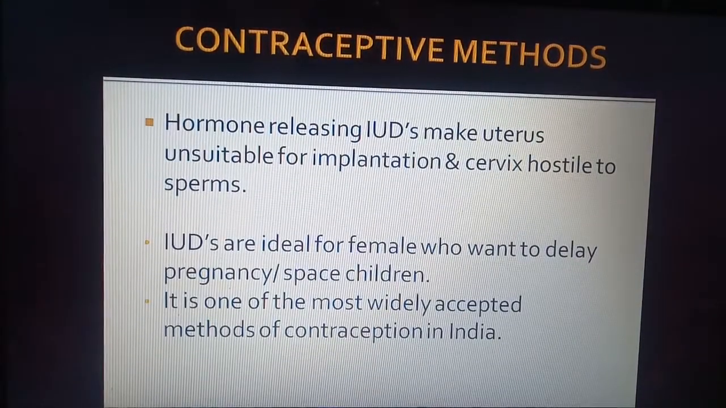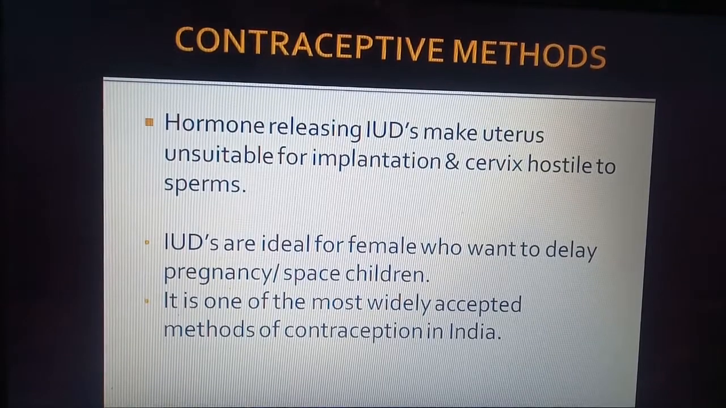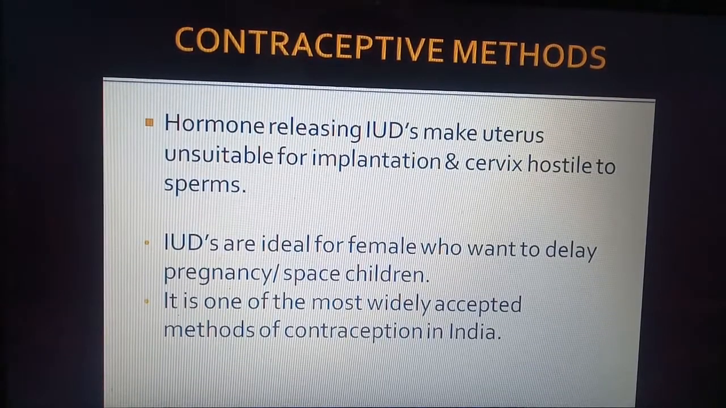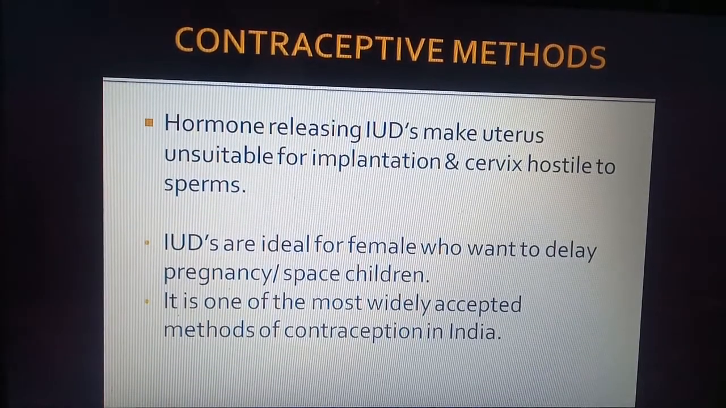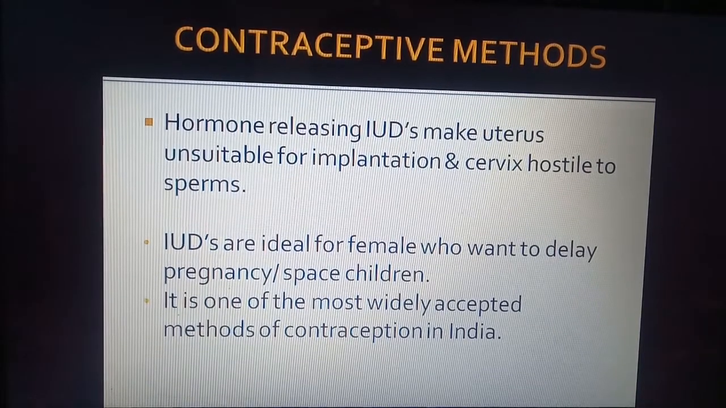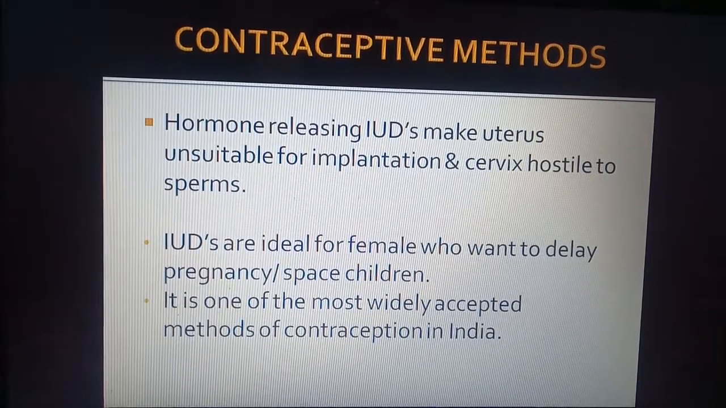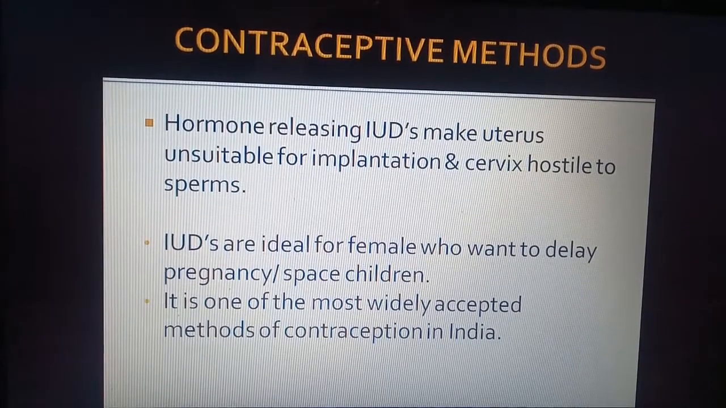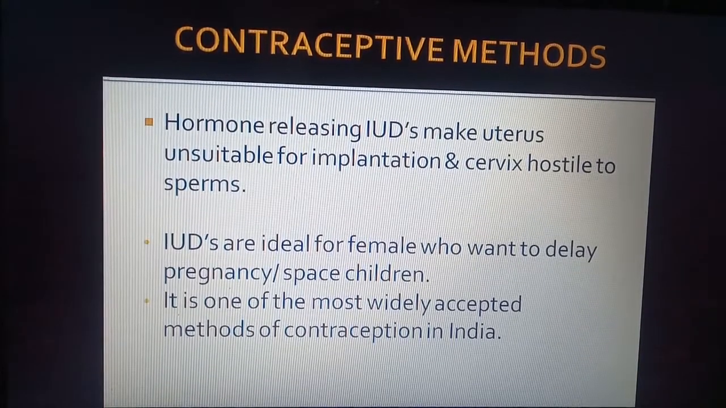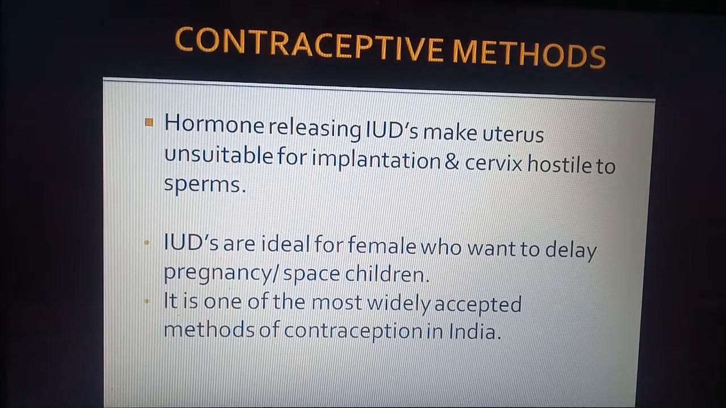Now hormone releasing IUDs make the uterus unsuitable for implantation. So the IUDs which release hormones, how do they work? They make the uterus unsuitable for implantation. They change the environment of the uterus, the balance of hormones, and the cervix becomes hostile to sperms. So it will not accept the sperms and the environment of the cervix becomes unsuitable for sperm survival.